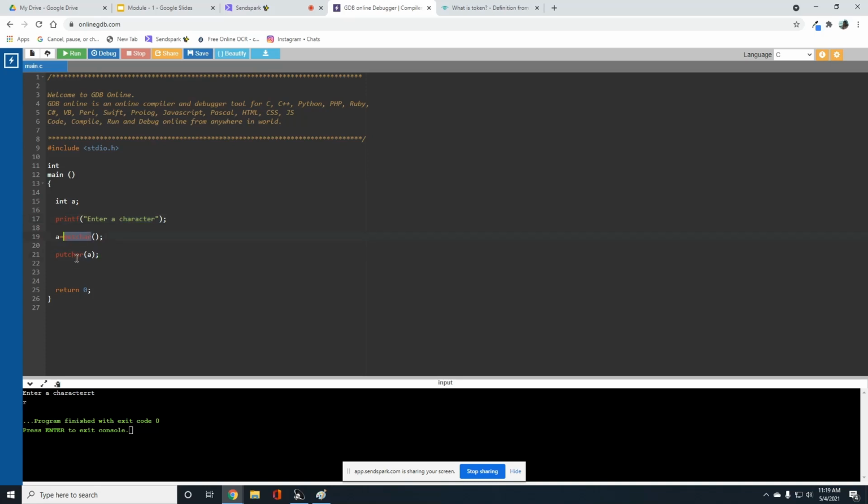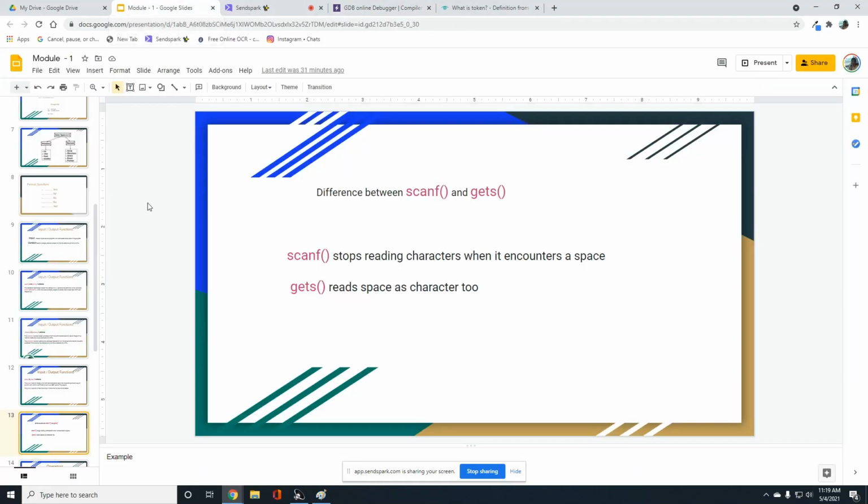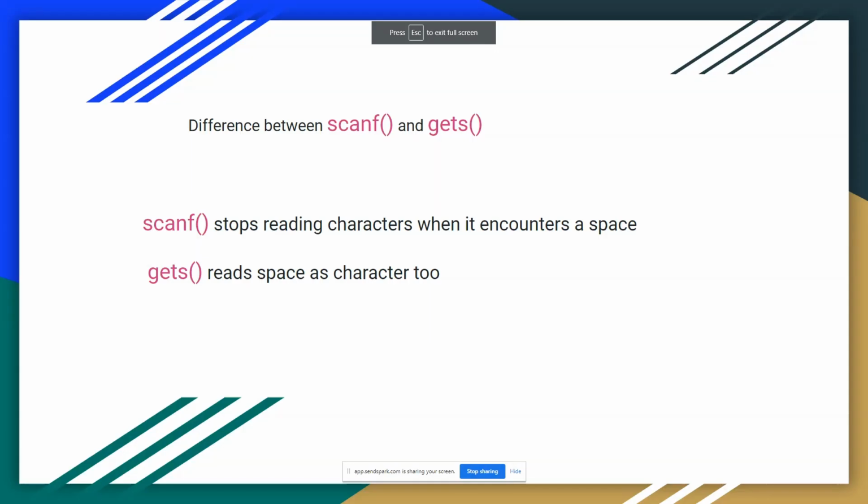So please observe this getchar. Instead of a scanf function, we are going to use this getchar to read the character from the user. putchar just displays the character stored in the variable A. That's all about getchar and putchar.